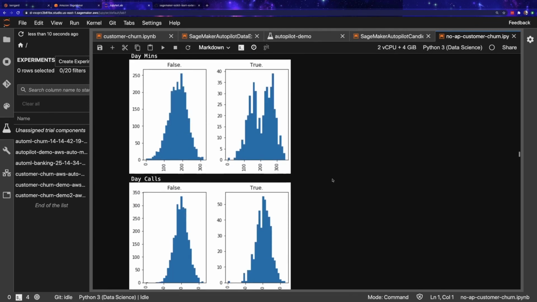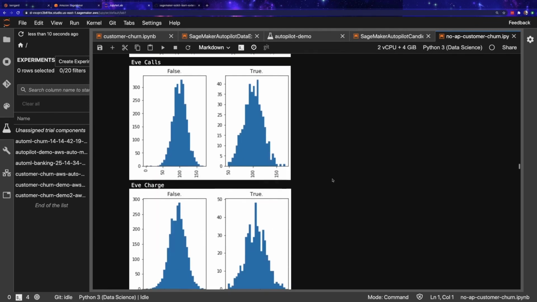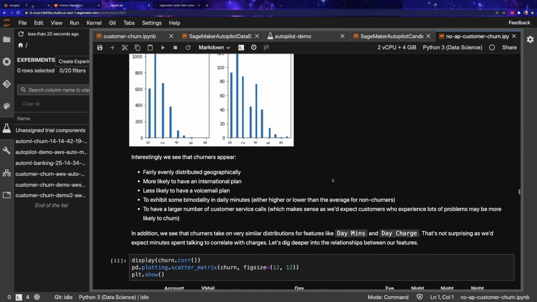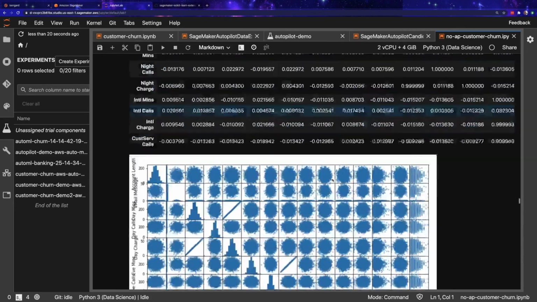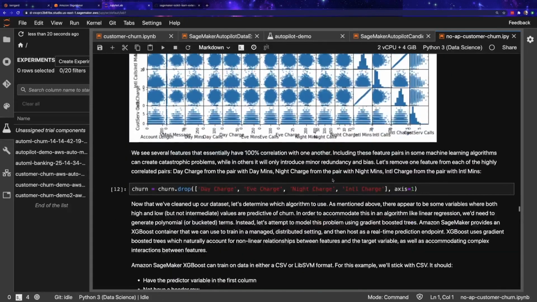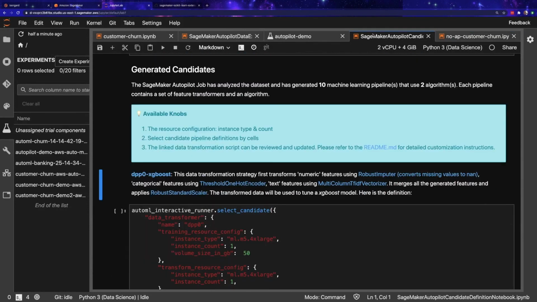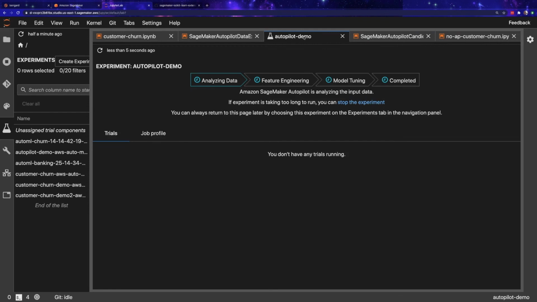To know that we need to do those things, we have to do a lot of analysis up front. And this, I'm still scrolling, guys. This is a lot of scrolling. This takes a long time. It takes a lot of work. It takes a lot of know-how and understanding of statistics, data sets, and how machine learning algorithms work. And so Autopilot saves a lot of time by allowing you to just click a couple of buttons and then it's off doing its training.